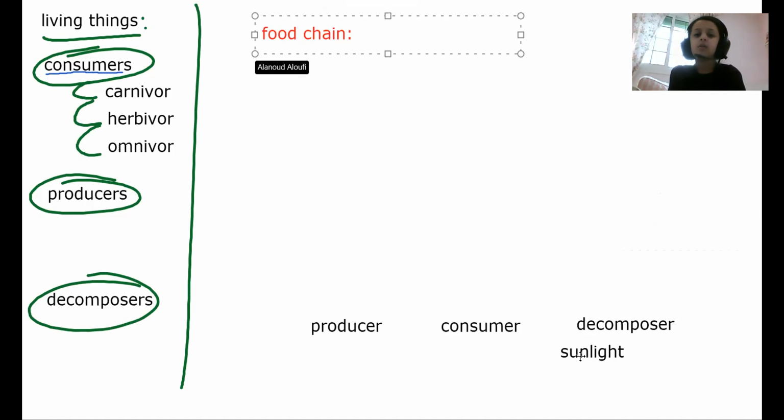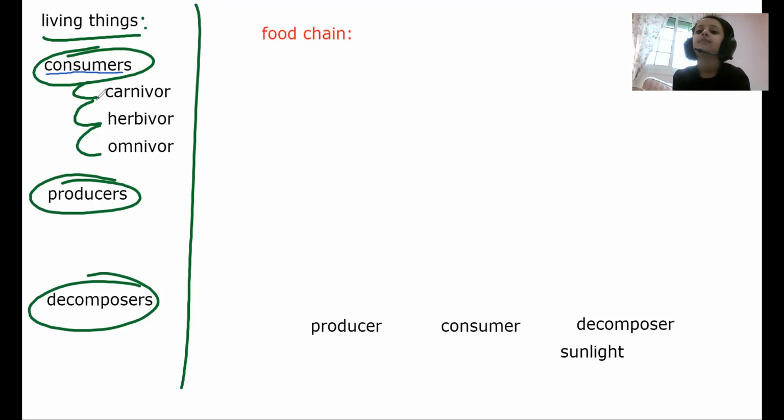Omnivore. Excellent. What does an omnivore eat? It eats plants and animals. Now, after learning all about living things and how we can divide them, please focus with me.